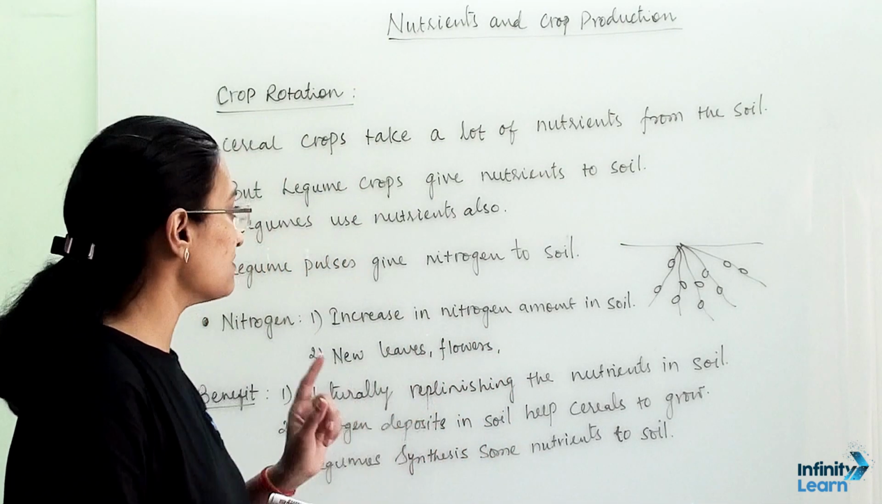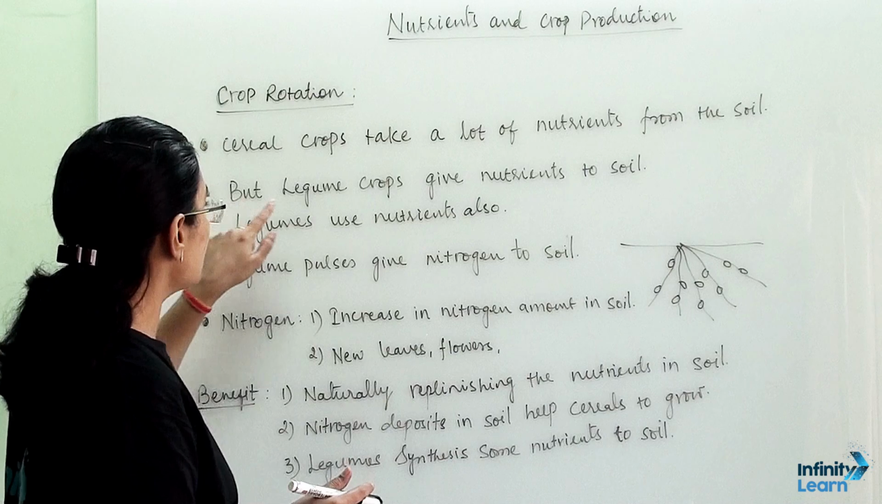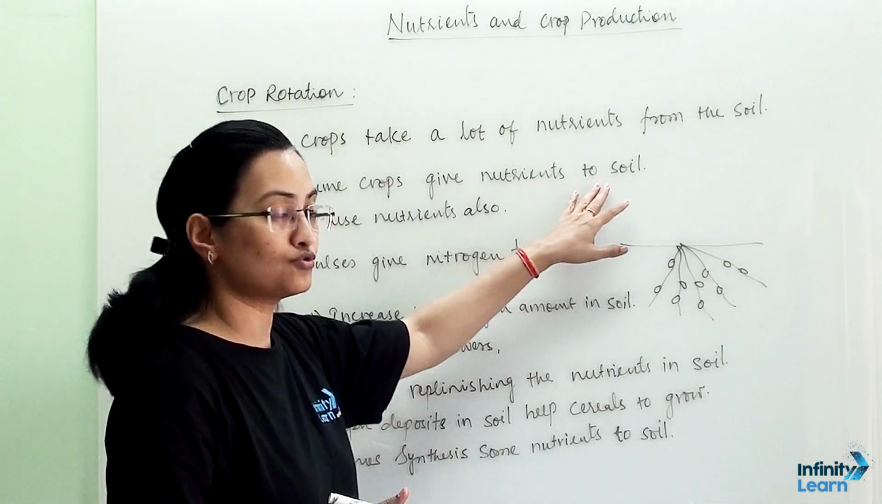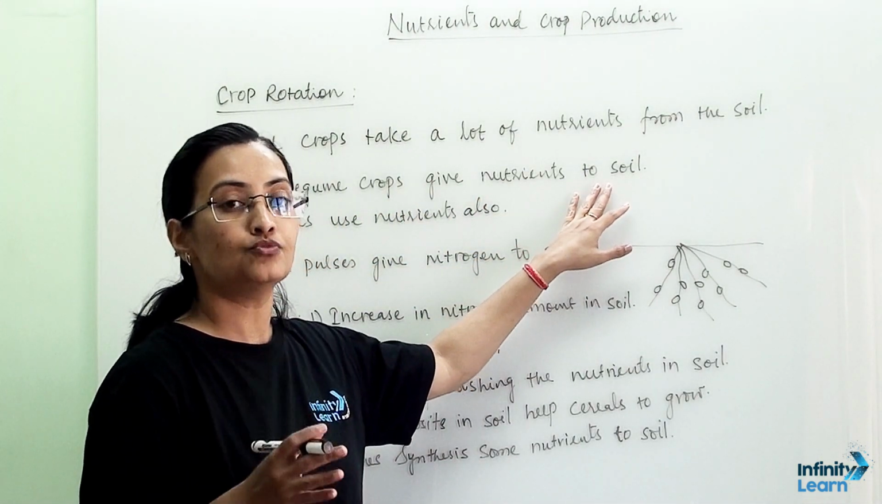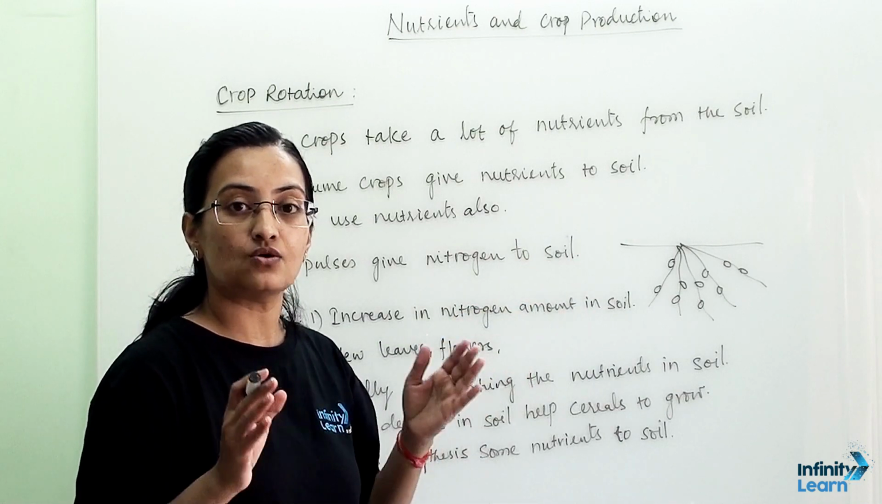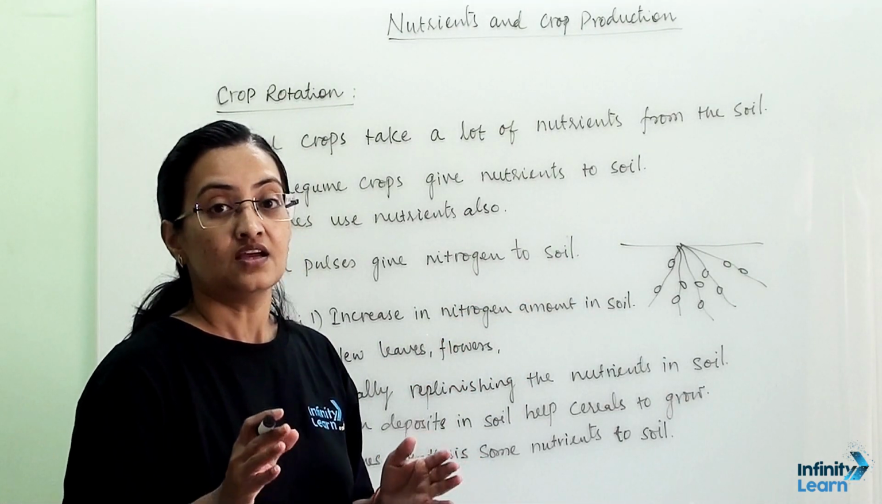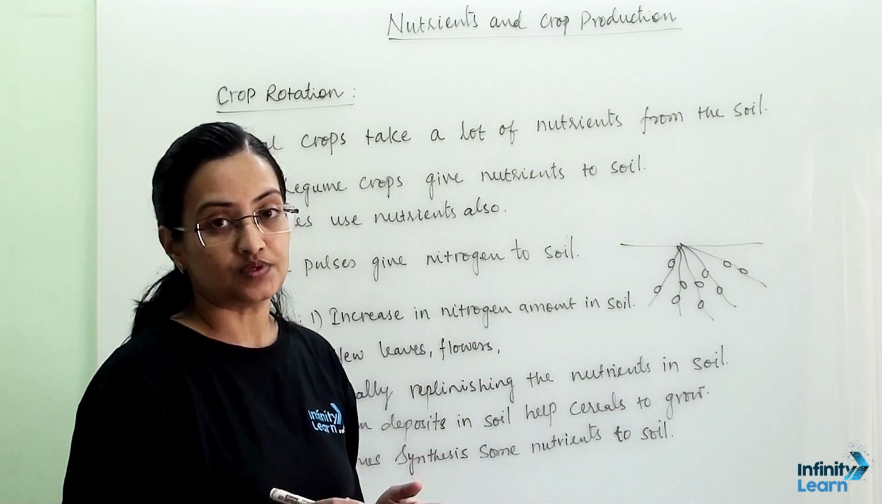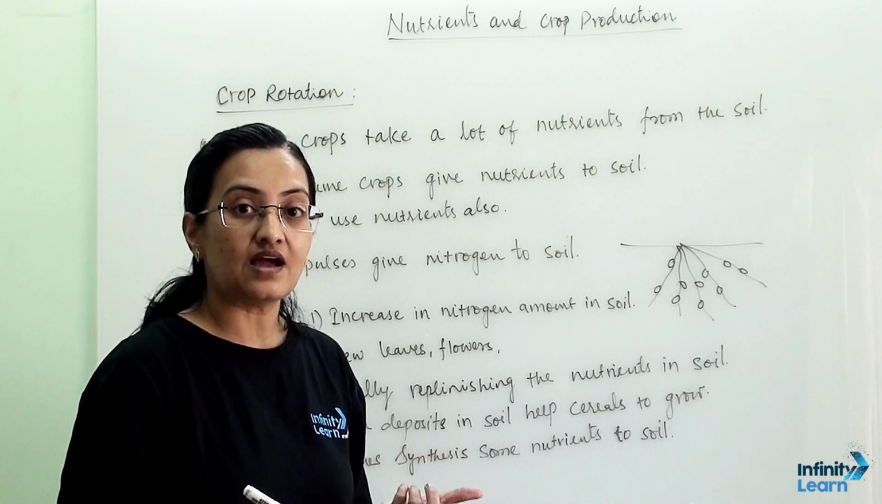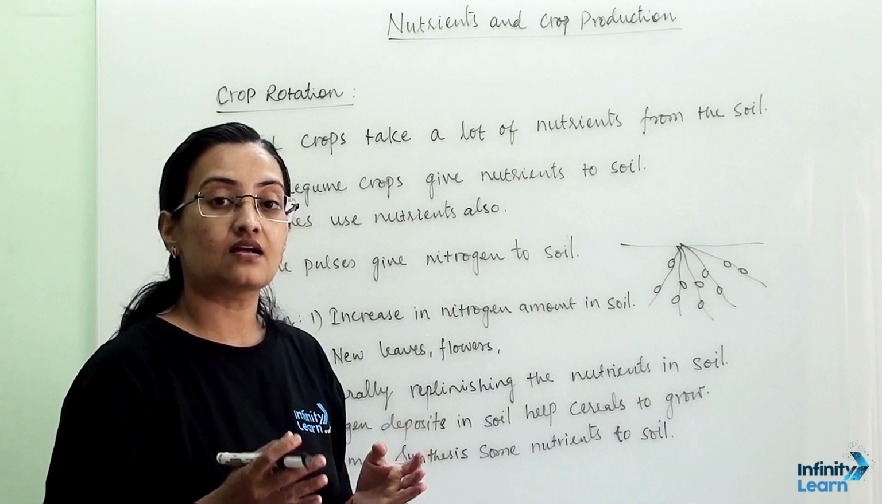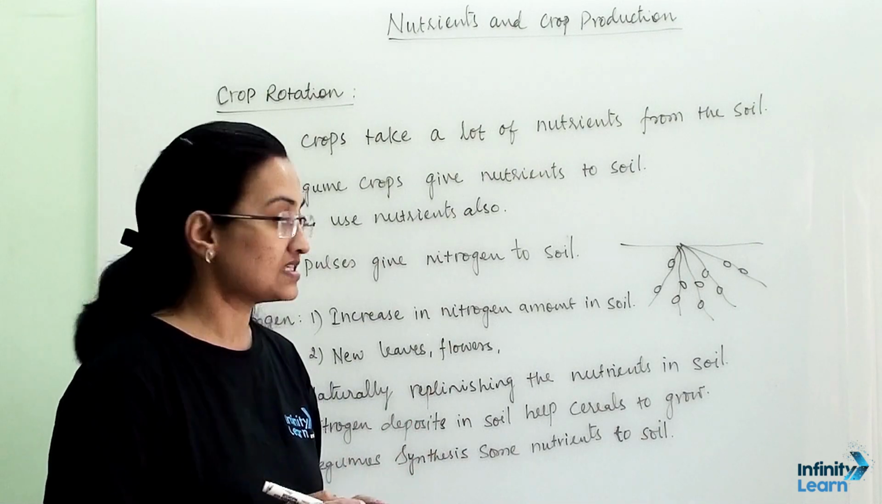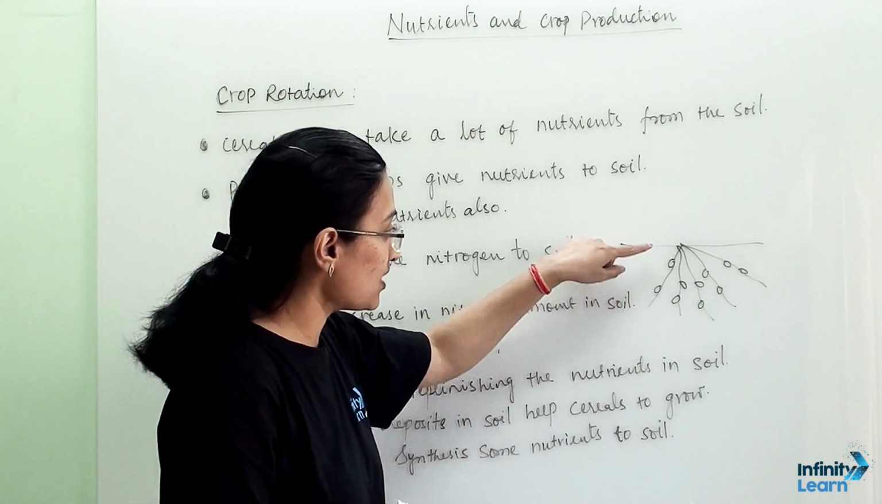Now, how and why are we discussing this? Legume crops give nutrients to the soil. Now what are the legume crops? All the lentils, all the pulses that we are eating come under legume pulses. Peas, green gram, black gram, all these come under the legume pulses. Why and how do they replenish the soil?